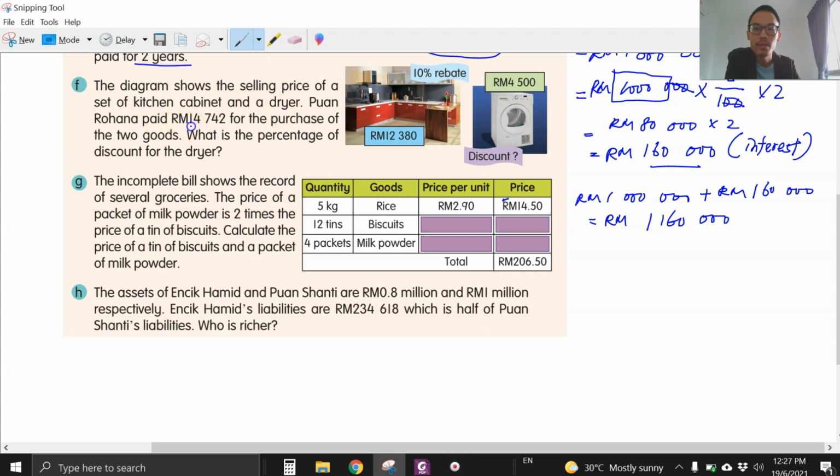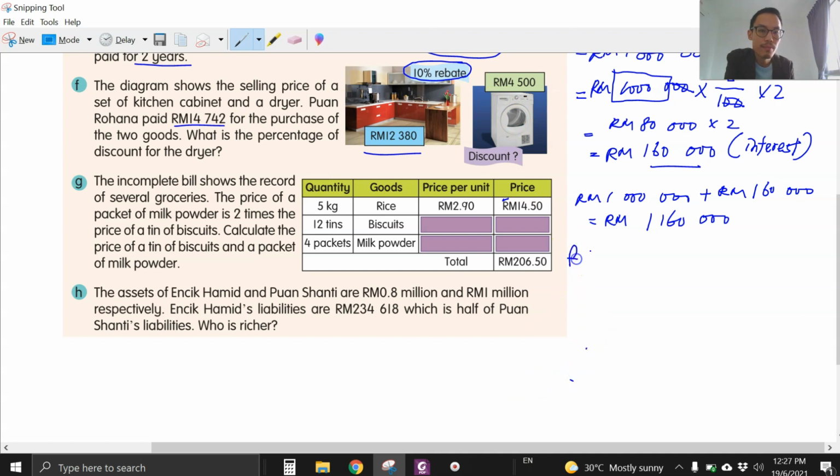Question F. The diagram shows the selling price of a kitchen cabinet and a dryer. Puan Rohana paid 14,742 ringgit for the purchase of the two goods. What is the percentage of discount for the dryer? Okay, first we need to find out the price for the cabinet first. It's 12,380 ringgit, but it comes with a 10% discount. So find the actual price first.